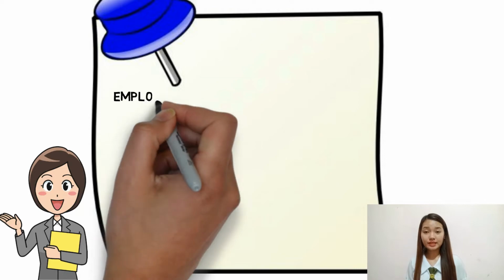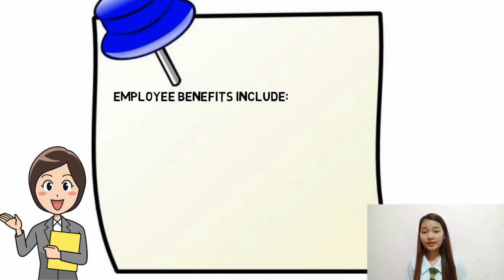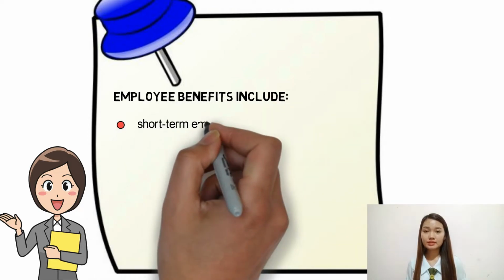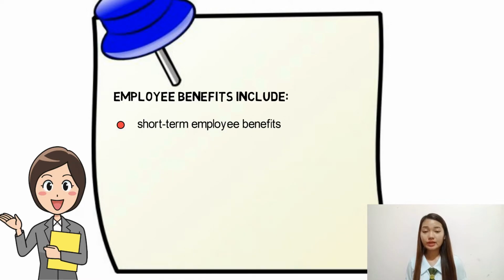Employee benefits include the following: A. Short-term employee benefits, such as the following, if expected to be settled wholly before the 12 months after the end of the annual reporting period in which the employees render the related services: wages, salaries, and social security contributions, paid annual leave and paid sick leave, profit sharing and bonuses, and non-monetary benefits for current employees.